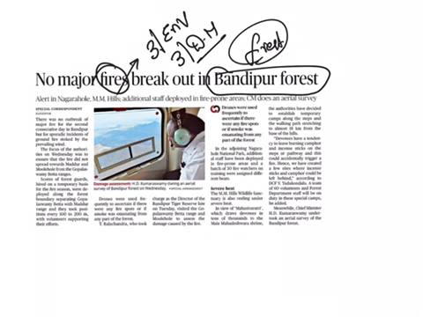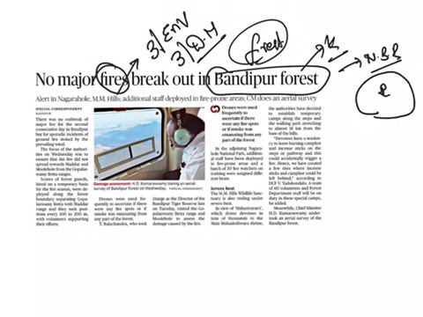This Bandipur Tiger Reserve is situated in Karnataka, and it is also a national park and tiger reserve. It forms part of the Nilgiri Biosphere Reserve, and it is surrounded by a river known as Kabini in the north, and river Moyar in the south, and river Nugu runs through the park.